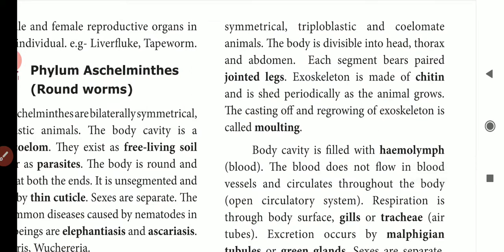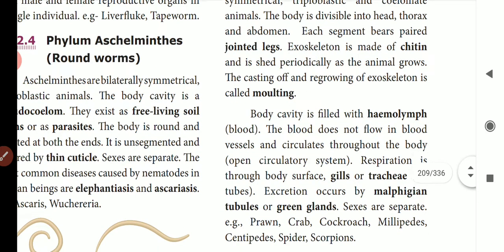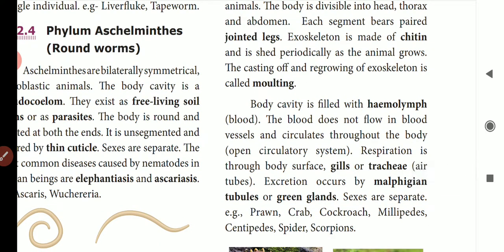So the outer cover is made up of chitin. Chitin is a kind of protein. It is shed off when they peel off their skins and regrow, and that process is called molting. The body cavity is filled with hemolymph, which is nothing but blood.